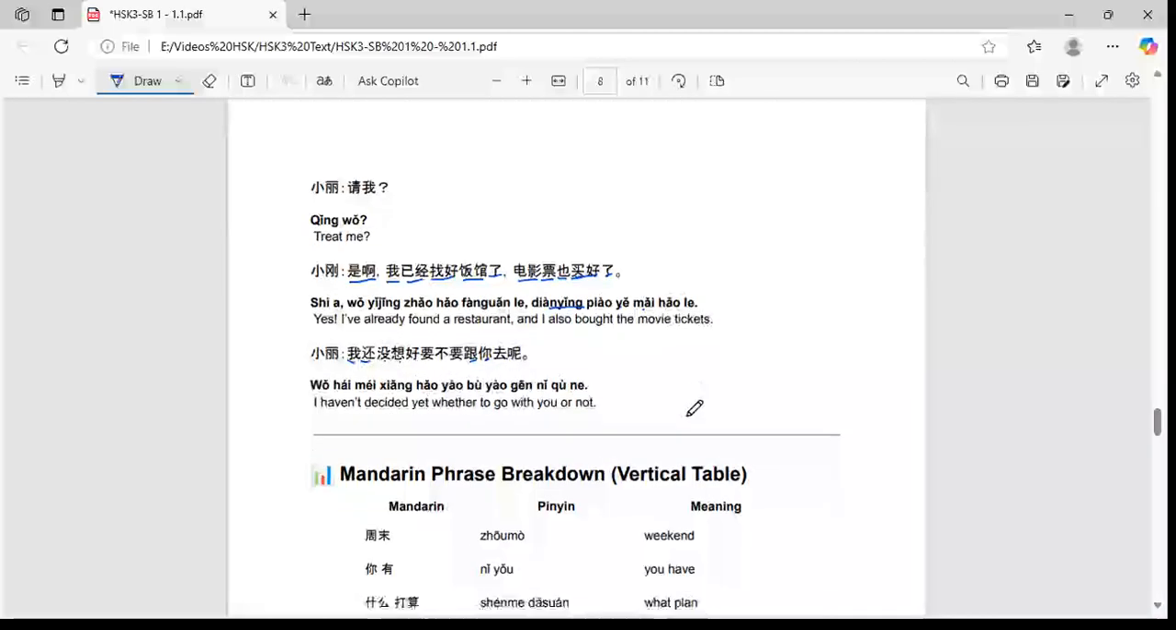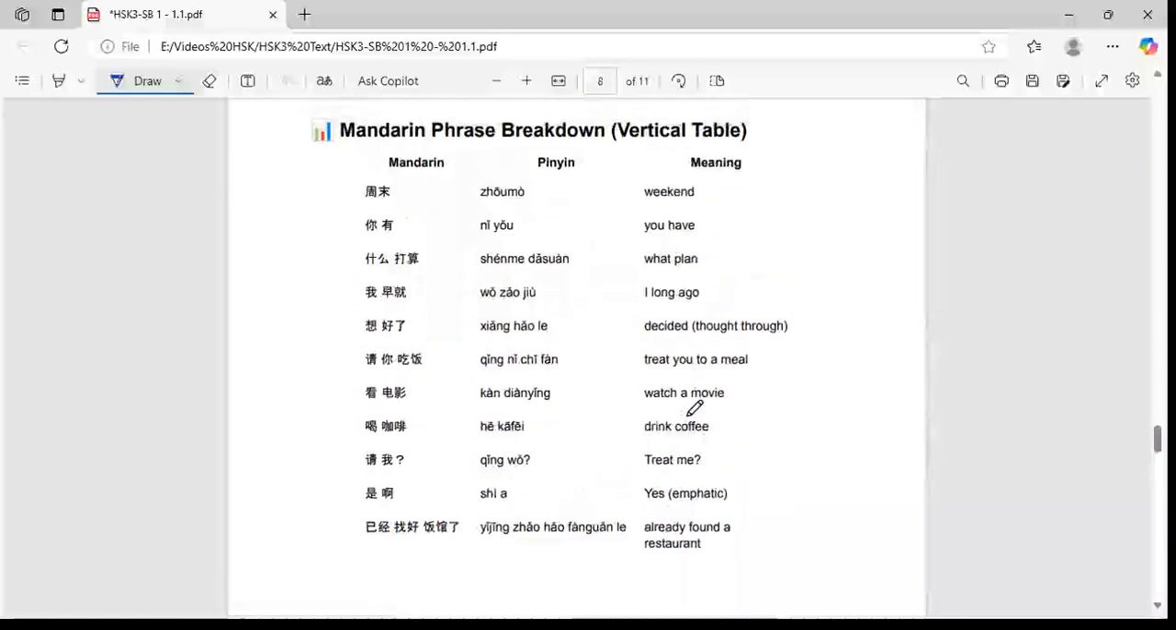And then, so here I have given the vertical table of the dialogue. This is Zhōumò ni有什么打算, what plan. 我早就, I long ago. 想好了, decided, thought through is what we have. The nearest meaning is decided. 请你吃饭, treat you to a meal. 看电影, watch a movie. 喝咖啡, drink coffee. 请我, treat me. 是啊, yes, it is emphatic.